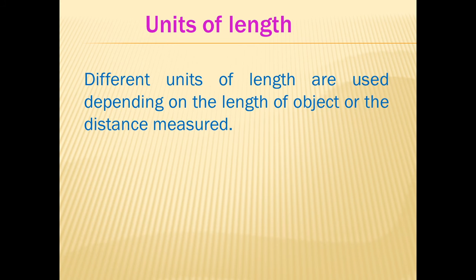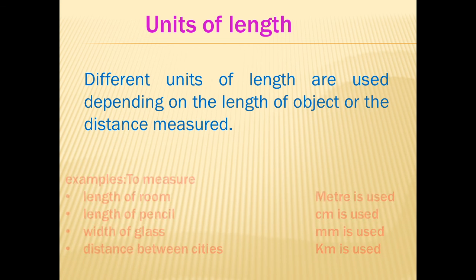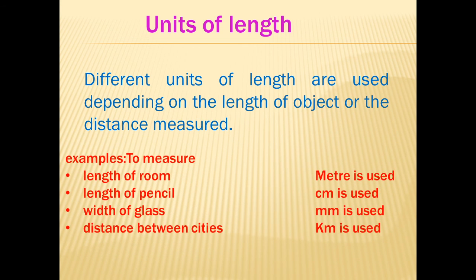Our next topic is units of length. Different units of length are used depending on length of object or distance measured. For example, to measure the length of room, we will use meter. For measuring length of pencil, we will use centimeter. For width of glass, we will use smaller unit, that is millimeter. If we want to find out the distance between the cities, we will use larger unit, that is kilometer. Now we can convert one unit of length to another.